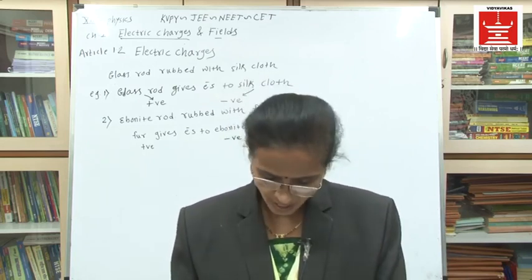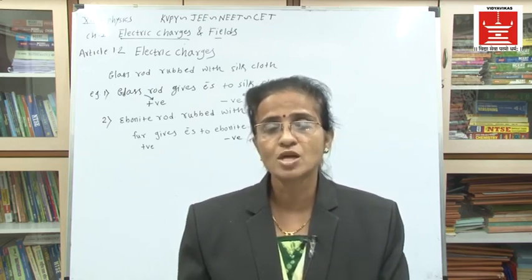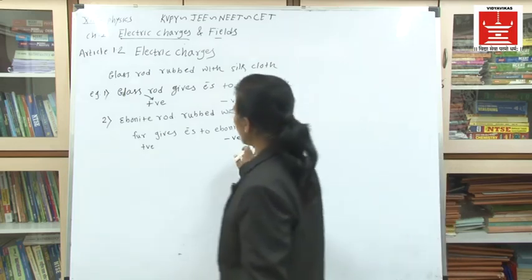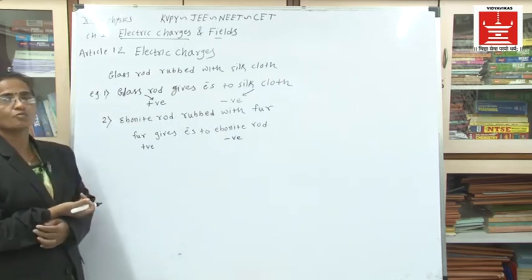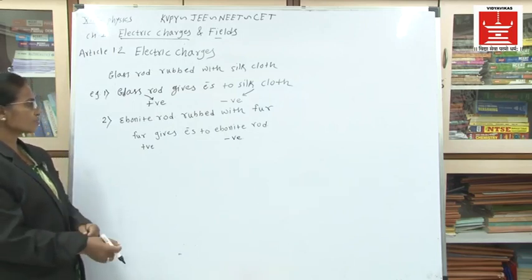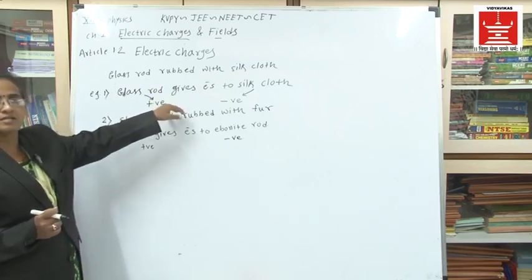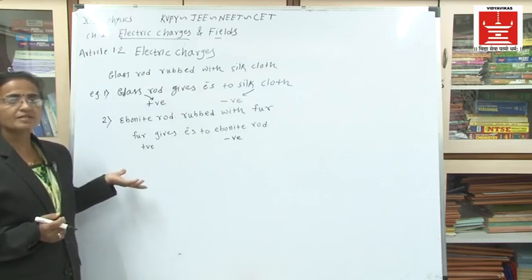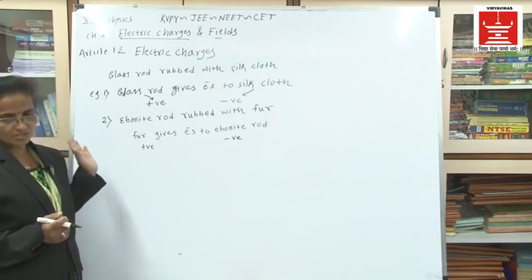Now, we try to find out from these many examples how the charges are produced and what is the exact reason why they become positive and negative. This is because of the transfer of electrons from one substance to the other substance. When transfer of electrons takes place, the substance which gives the electron becomes positive and the substance which accepts the electron becomes negative. And this is all related with the positive and negative electric charges.